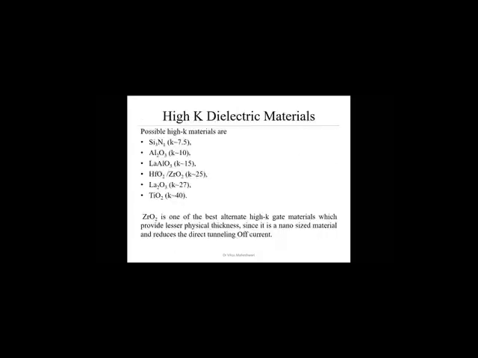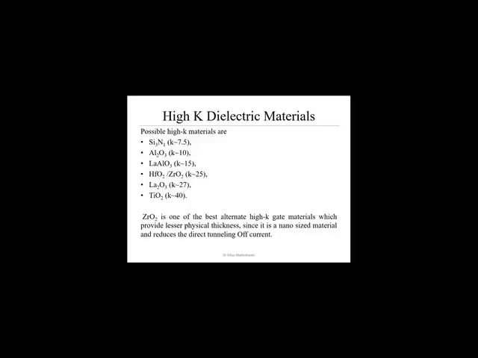These are the possible high K materials used as an oxide layer under the gate region. Silicon nitride has a dielectric constant around 7.5. Aluminium oxide has around 10. Lanthanum aluminum oxide about 15. Hafnium oxide and zirconium oxide around 45.